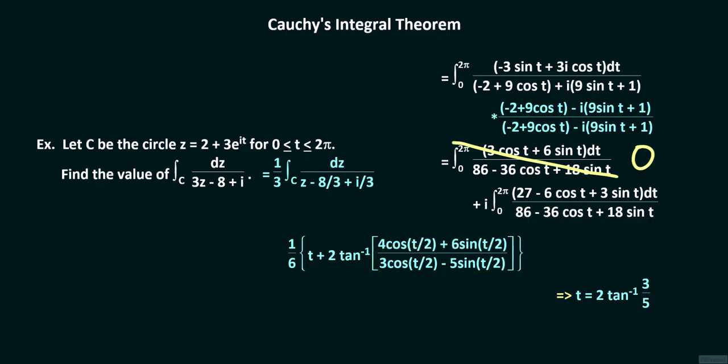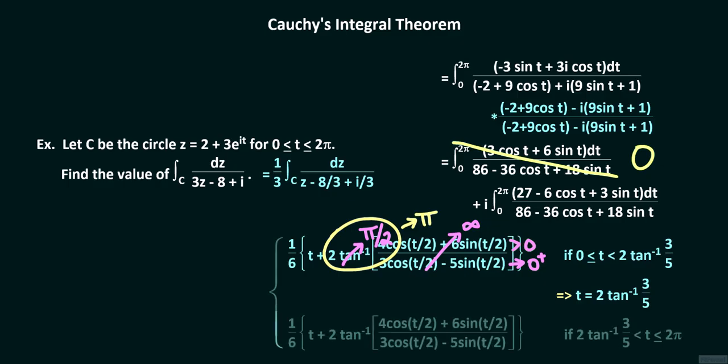The viewer can verify that as t approaches 2 arctangent 3/5 from the left, the denominator approaches 0 from positive values, while the numerator stays positive, so that this fraction tends to positive infinity. Therefore, the arctangent of the fraction will tend to pi over 2, and 2 times the arctangent will tend to pi.